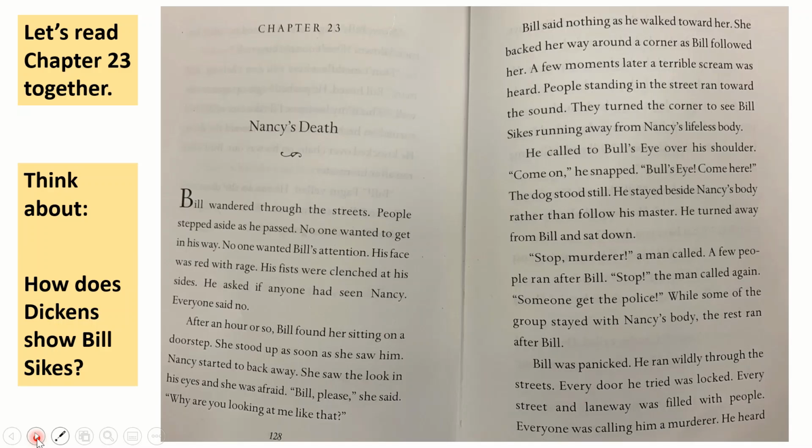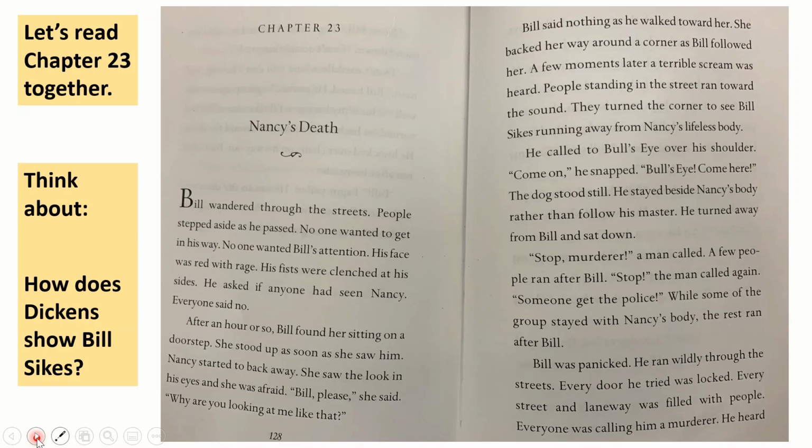Chapter 23, Nancy's death. Bill wandered through the streets. People stepped aside as he passed. No one wanted to get in his way. No one wanted Bill's attention. His face was red with rage. His fists were clenched at his sides. He asked if anyone had seen Nancy, and everyone said no.